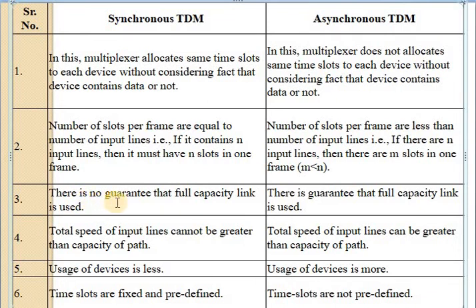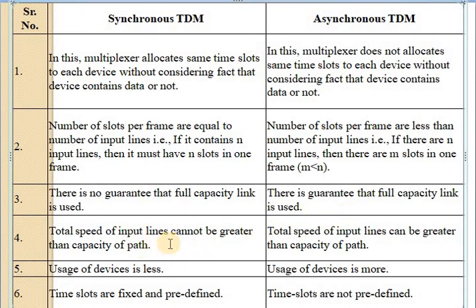There is no guarantee that the full capacity of the link is used, because it allocates the same time slot to each device whether the device has data or not, so the empty slots are also sent over the communication line. But there is a guarantee that the full capacity of the link is used in asynchronous TDM.